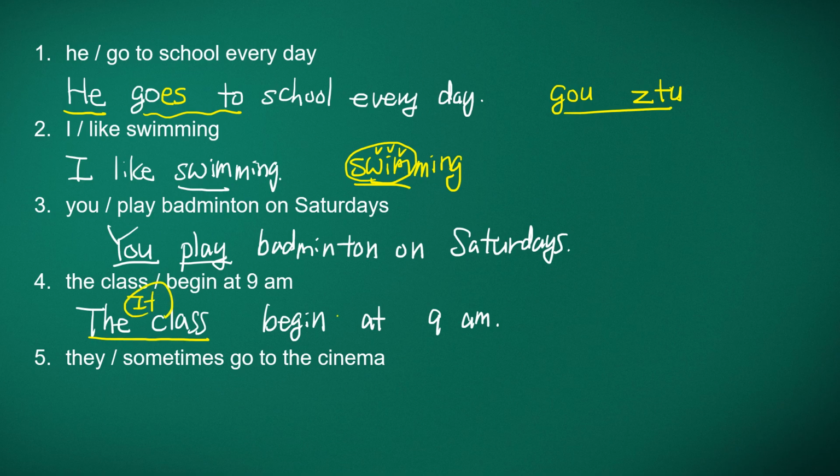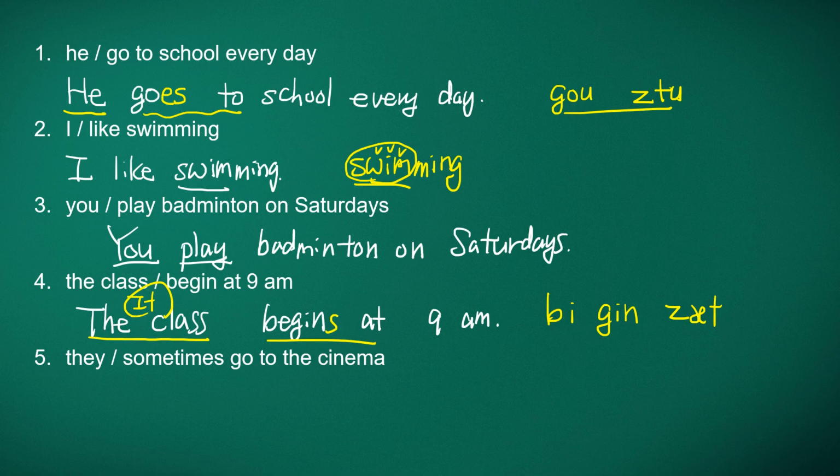So we need an S. The class begins at 9 a.m. So this part you read as begins at. The class begins at 9 a.m.